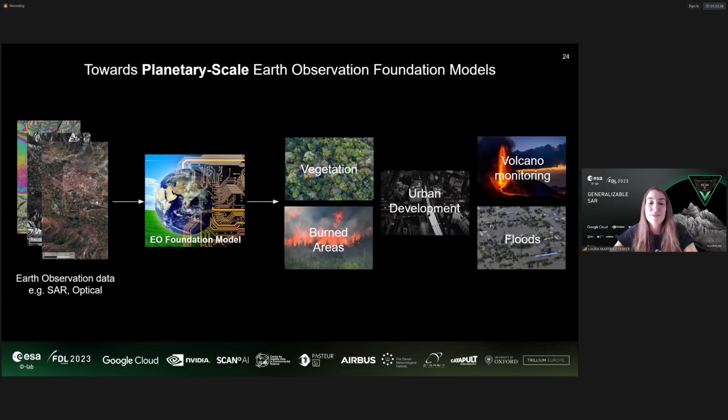So we are now at the first step towards planetary scale Earth observation foundation models, where different types of data will be taken into account for a wide range of applications that will help us face the changing times that we are undergoing on our planet Earth. So community, are we ready to take our work to the next level and help us develop a foundation model that will predict anywhere, anytime, for any task and with any data? It is the time to show the world how AI will help us when helping others.